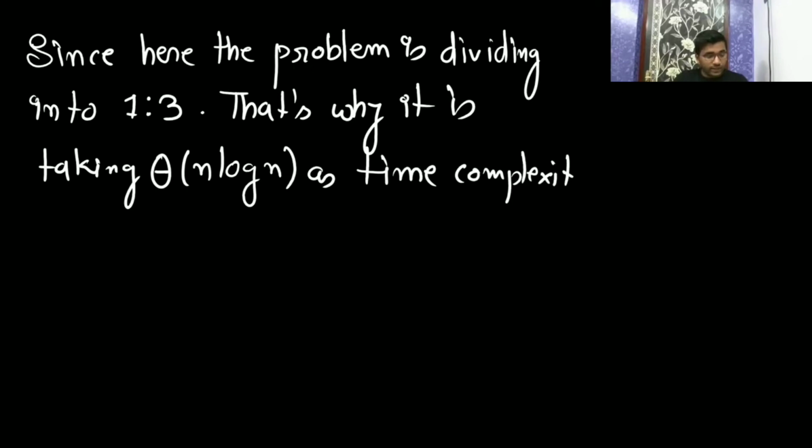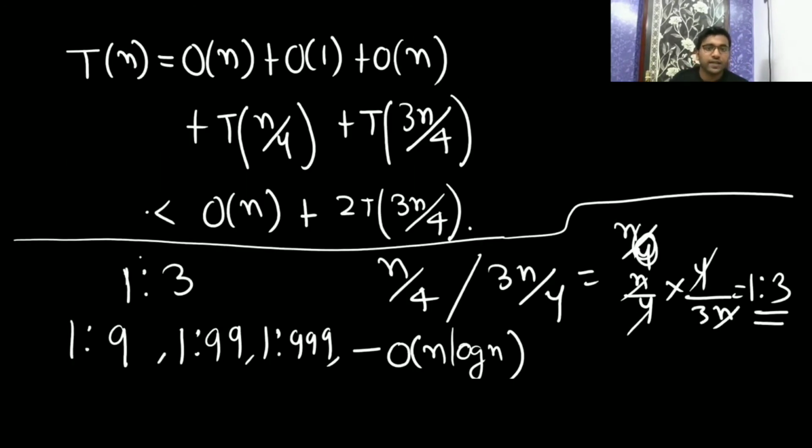In the GATE exam they will ask in this way. Sir, why did you take 2T? See Madhura, just to solve this equation I am taking 3n by 4, because 3n by 4 is greater than n by 4.